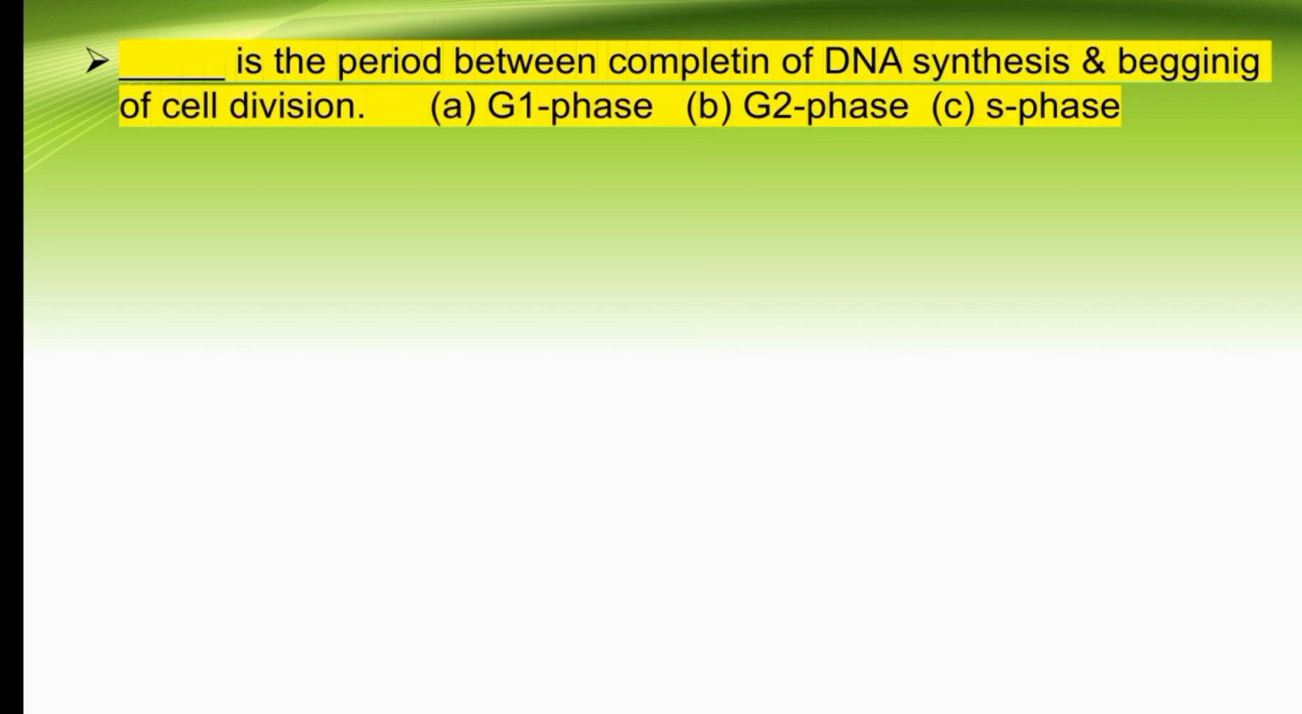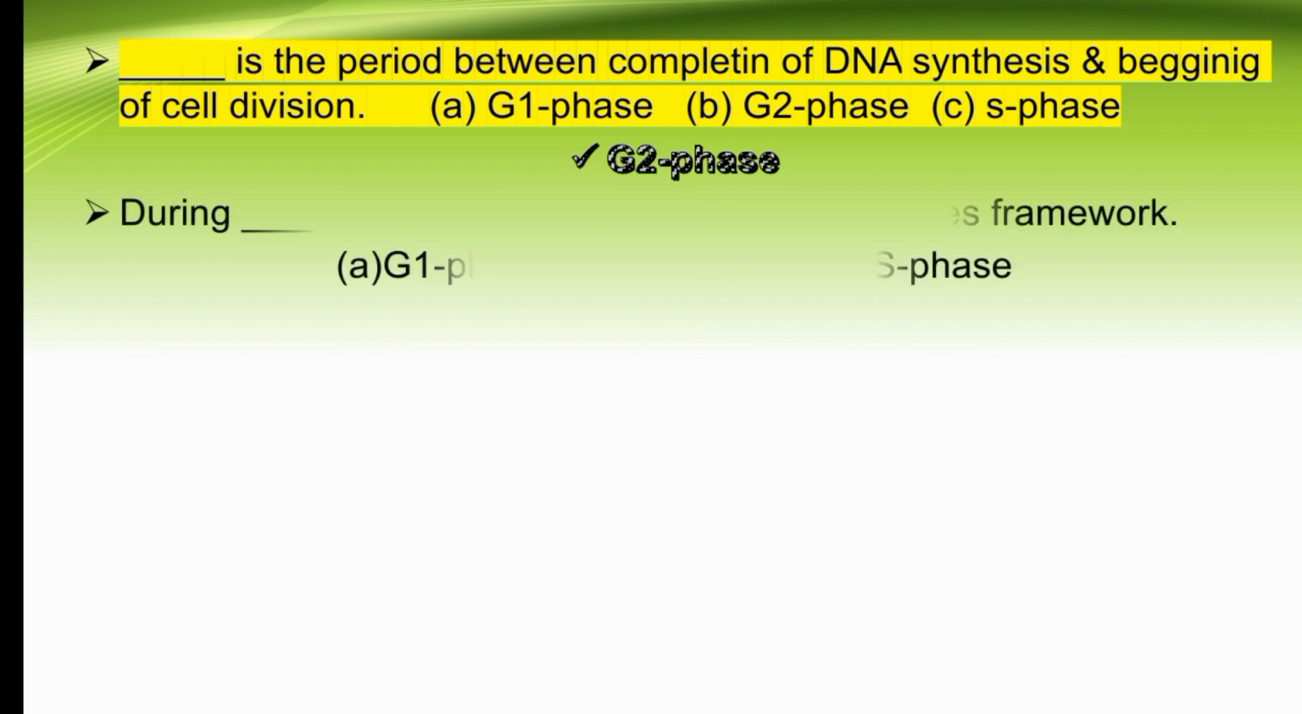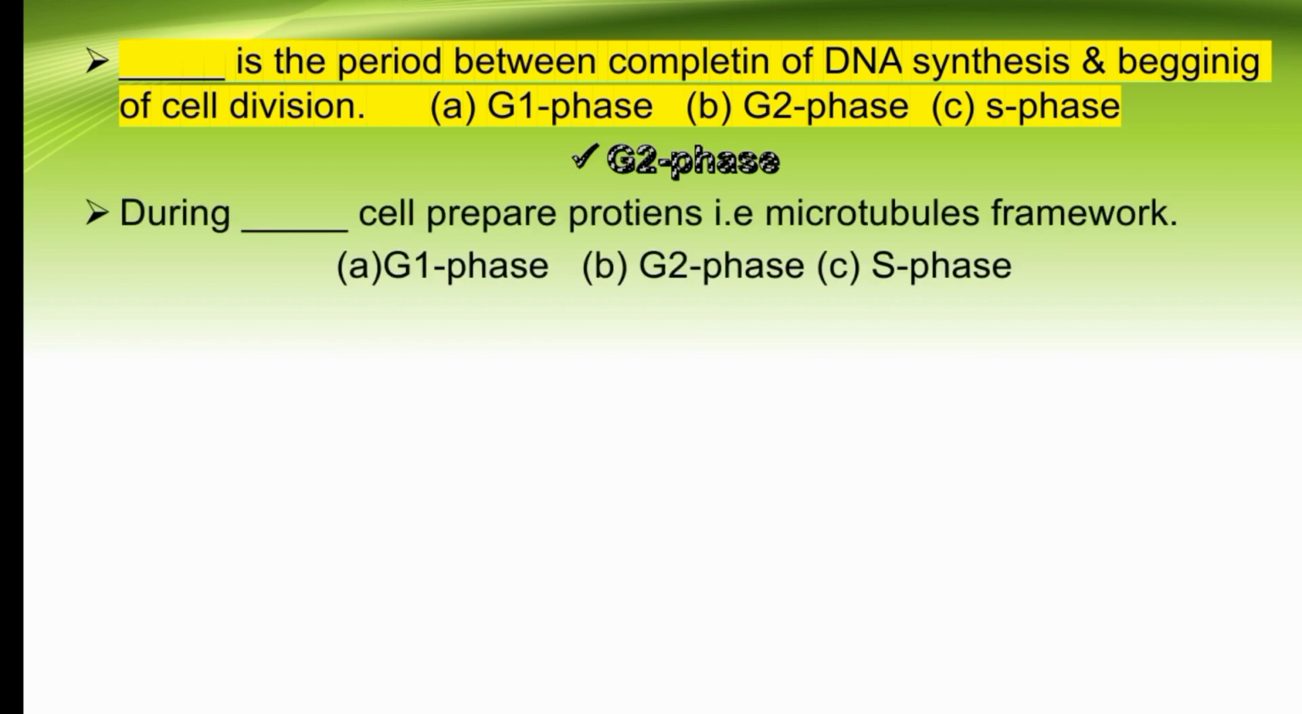Dash is the period between completion of DNA synthesis and beginning of cell division. G1 phase, G2 phase, or S phase. So G2 phase is the period between completion of DNA synthesis and beginning of cell division. G2 is the last phase of interphase. During dash, the cell prepares proteins, i.e. the microtubules framework. G1 phase, G2 phase, or S phase. So during G2 phase, the cell prepares proteins. The right option is B.